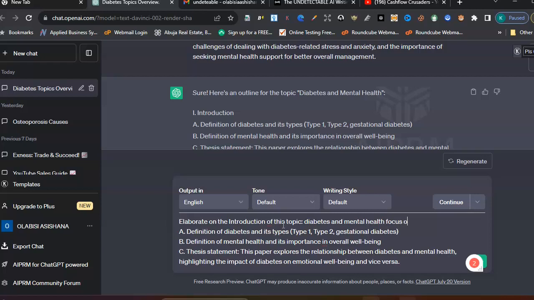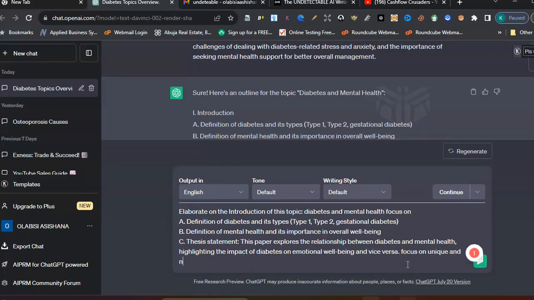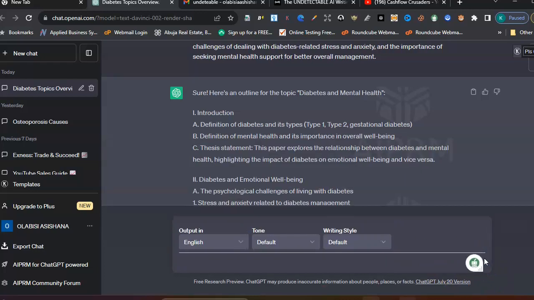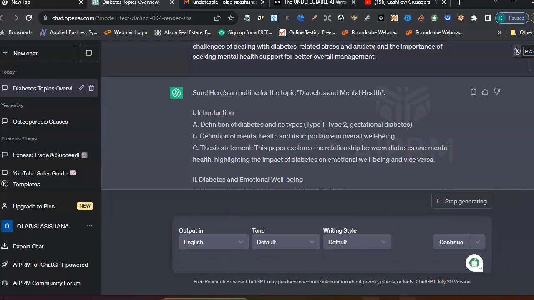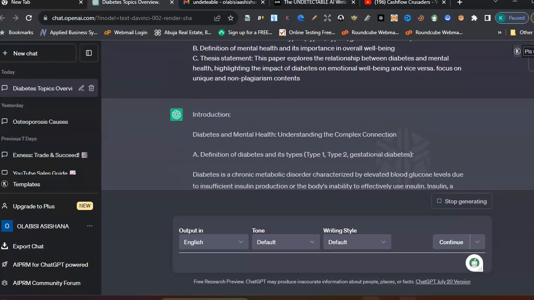Focus on, you're telling it what you should focus on: A, B, C. Okay. Then you can also put this prompt: focus on unique and non-regularized content. Now it's generating for us.